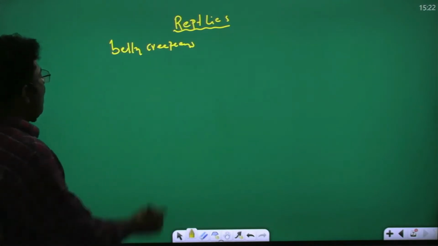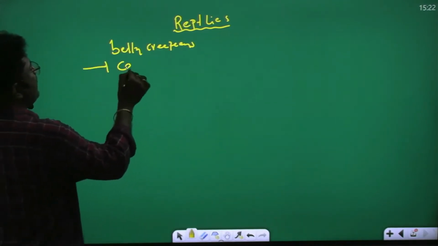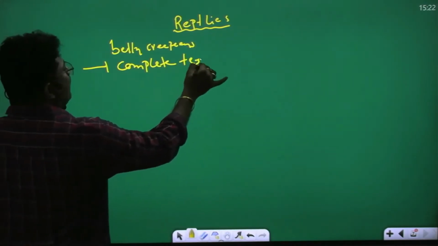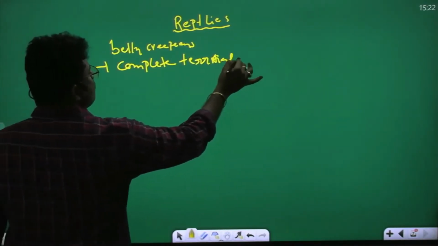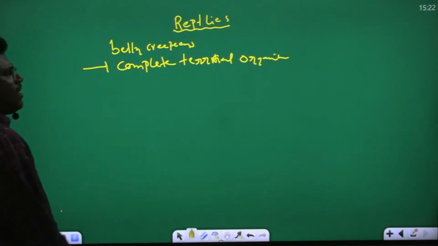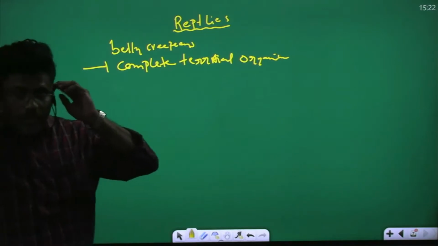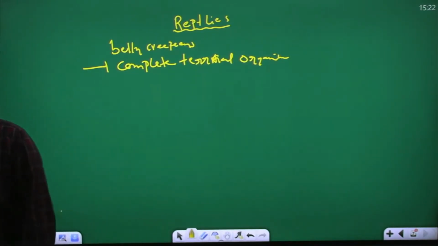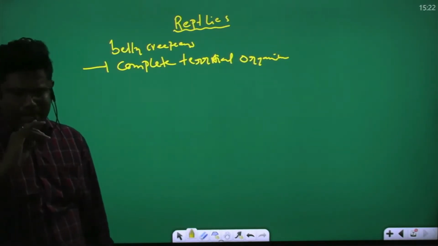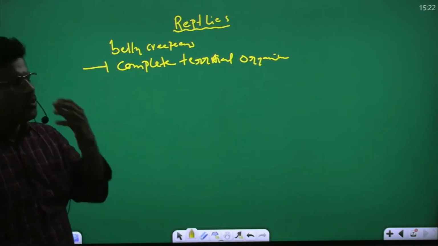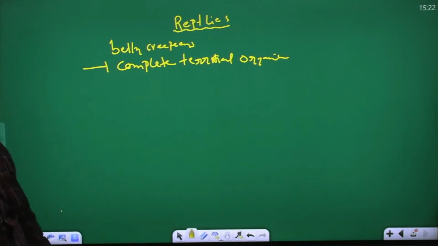They are complete terrestrial organisms, which completely live on land. That is called complete terrestrial.